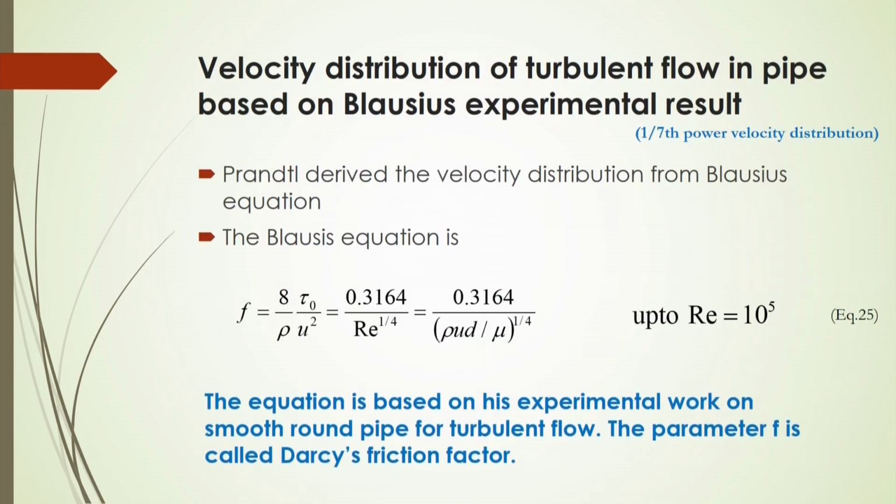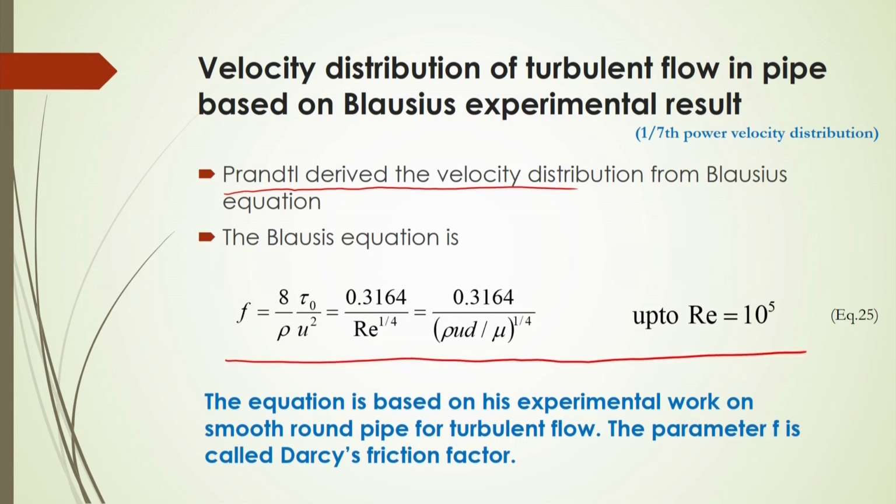Similarly, for velocity distribution of turbulent flow in pipe based on Blasius experimental results, Prandtl derived the velocity distribution from the Blasius equation. In that case, the Blasius equation has f equal to 8 tau 0 by rho u square. So, this will be equal to this after simplification and then it is coming like this. Now, this equation is based on his experimental work on smooth round pipe for turbulent flow, and the parameter f is called the Darcy's friction factor here.